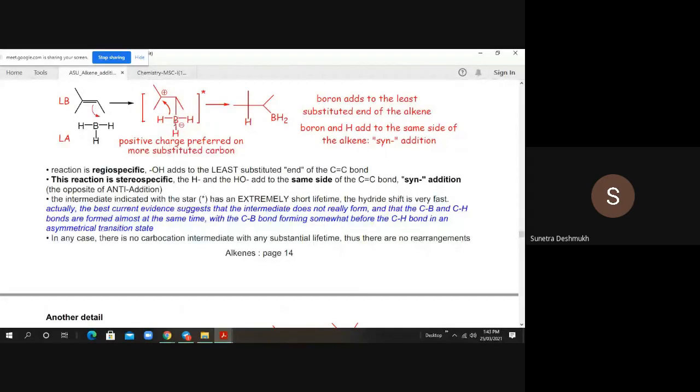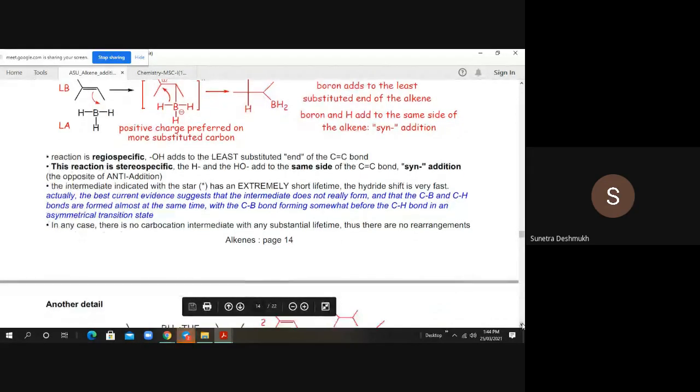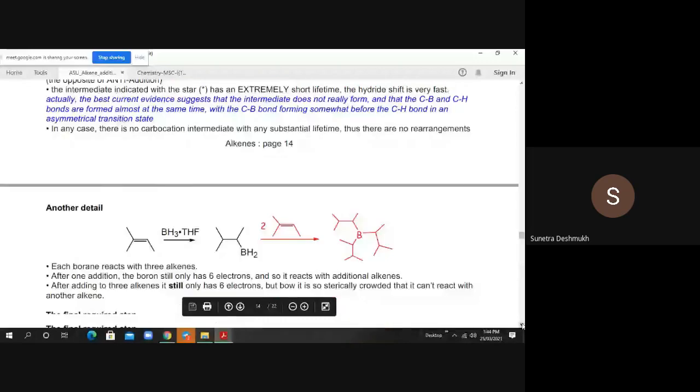Then next, the best current evidence suggests that the intermediate does not really form, and the C-B and C-H bonds are formed almost at the same time, with the C-B bond forming somewhat before the C-H bond in an unsymmetrical transition state. That means they want to say that the molecule is forming at the same time. Addition of hydrogen and BH2 occurs to this carbon-carbon double bond. So we can say this is another detail. Now we got